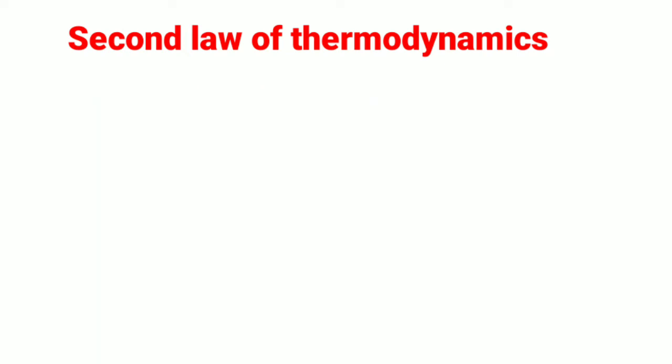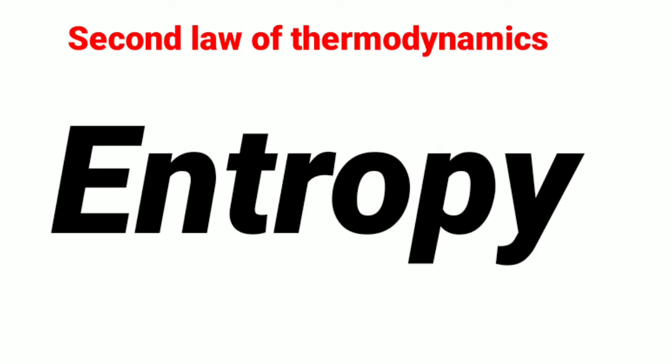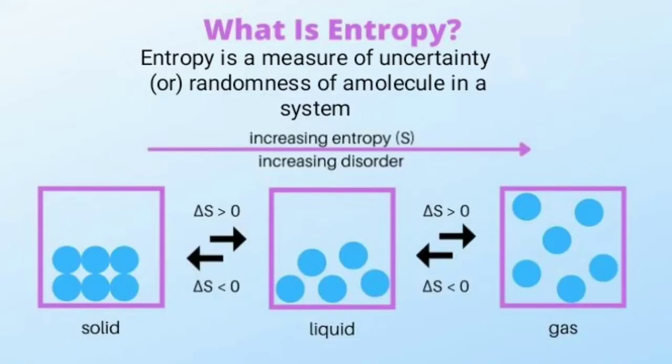And the third statement is entropy. Before discussing this statement, we have to know what entropy is. Entropy is a measure of uncertainty or randomness of molecules in a system. Entropy of the system always increases for a spontaneous process.